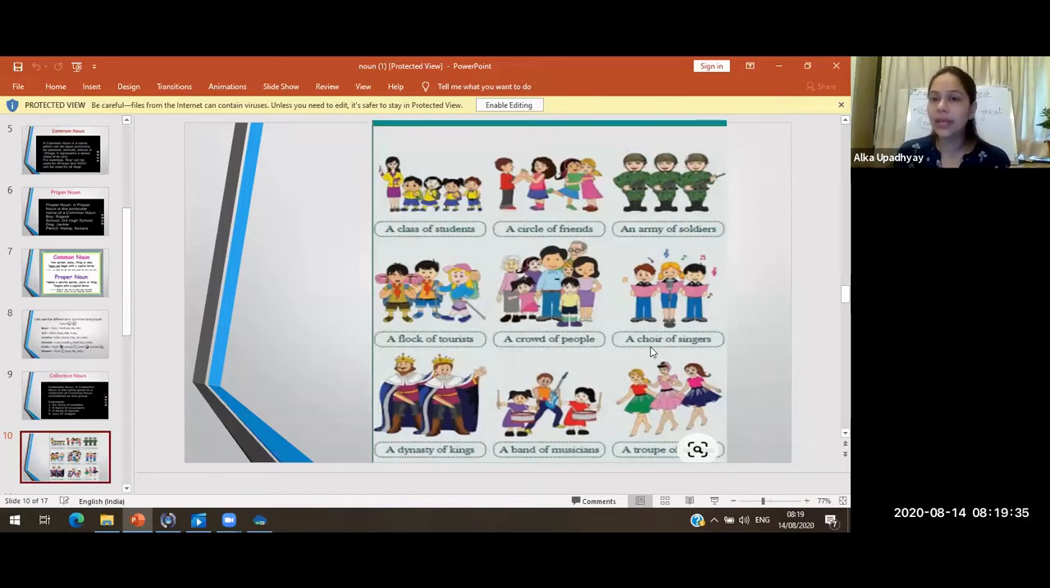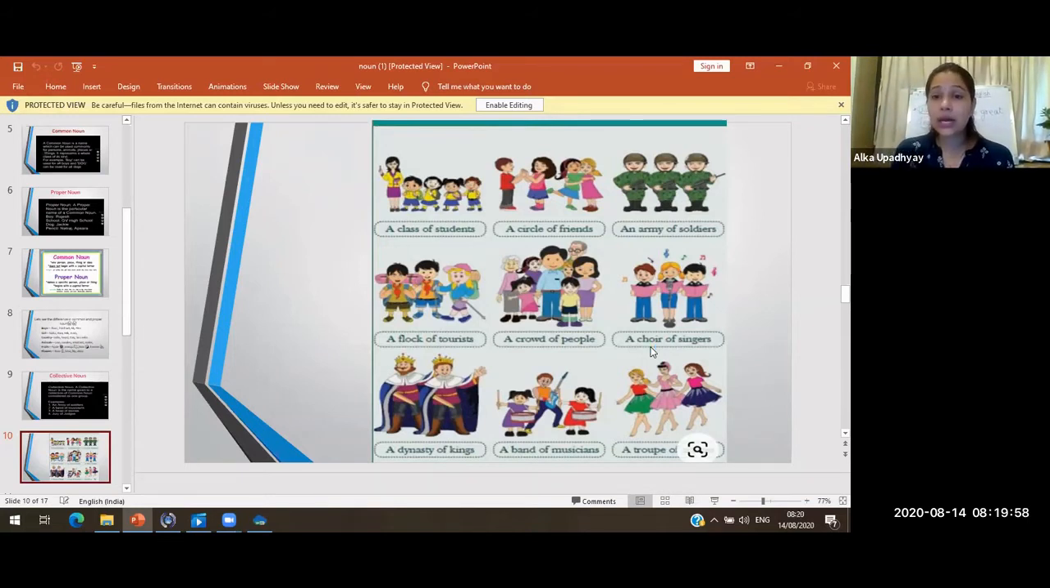They play the music and they sing. So here choir means what? It's a group, a collection of many singers together. Now next is a dynasty of king. So here what does it mean? It's a kingdom of king. Many people living together in one place under one king. That is called a dynasty.